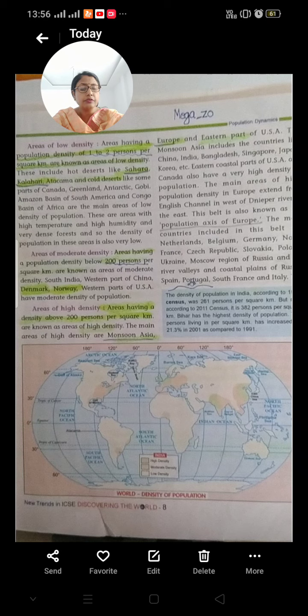The main areas of high density of population in Europe extend from the English Channel. We can see in this map here, from the English Channel in the west to the Dnieper River in the east. This belt is known as the population axis of Europe. That means it is very highly populated. Okay, the main countries which are included in this belt, please underline,